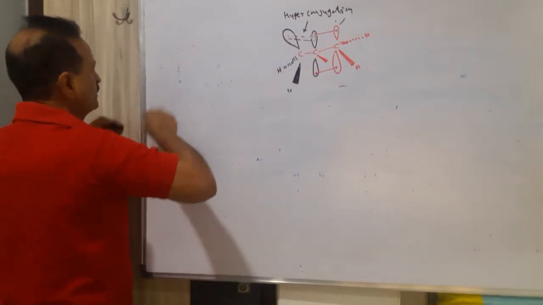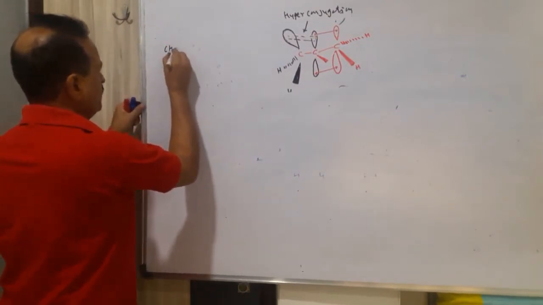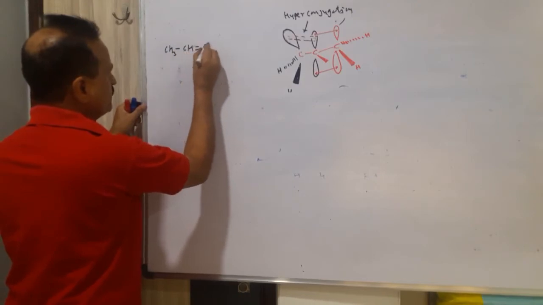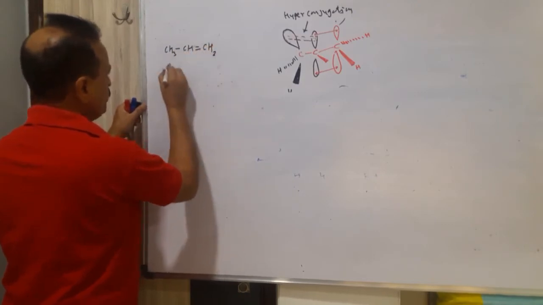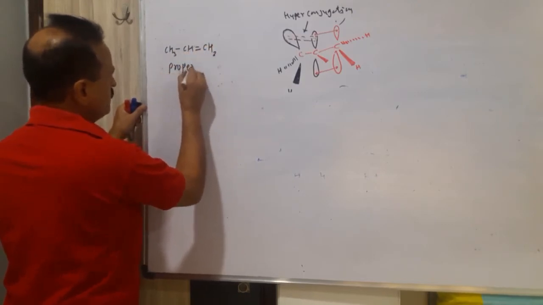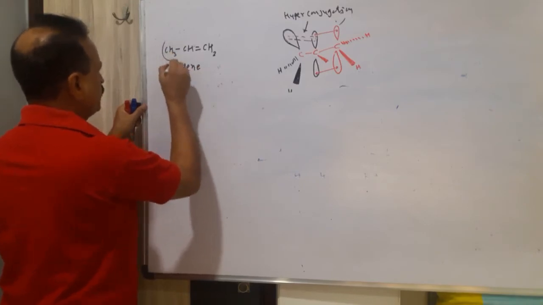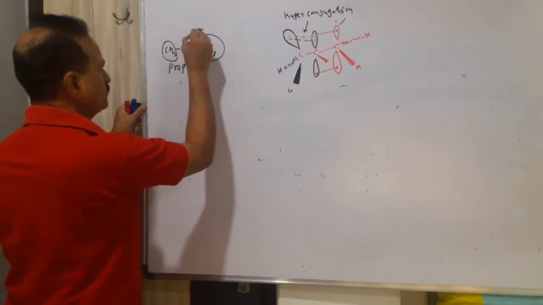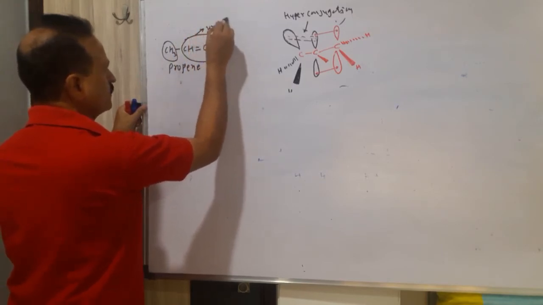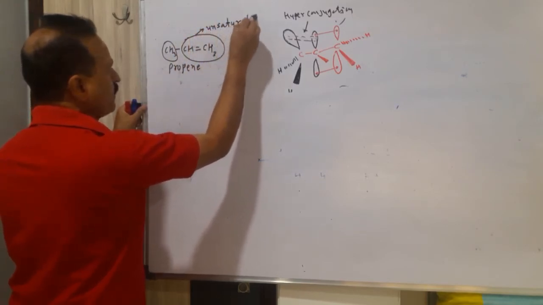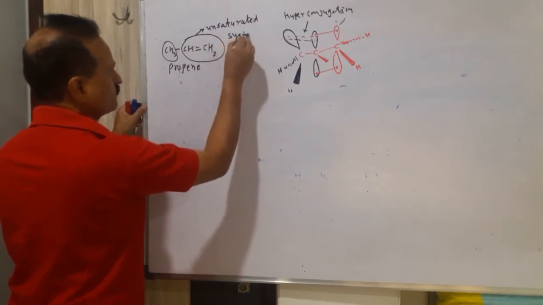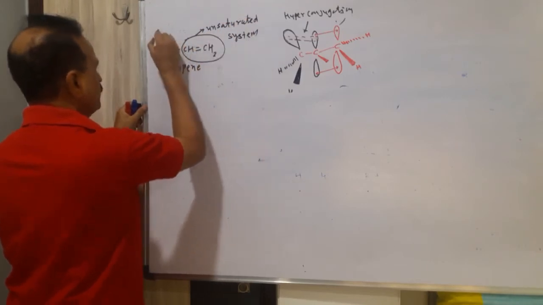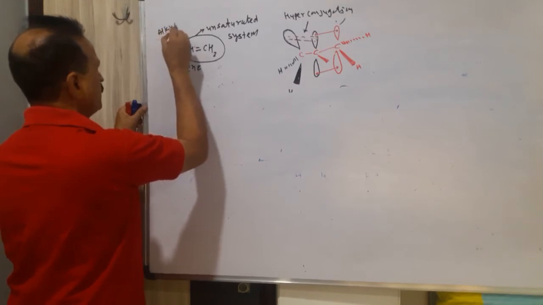Propene means what? CH3-CH=CH2. This is propene. The alkyl group is attached to the unsaturated system. This is the unsaturated system, and this is the alkyl group.